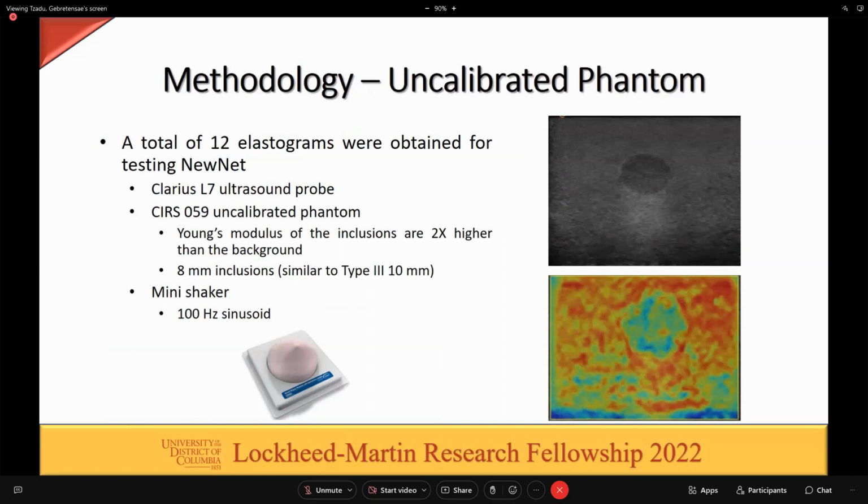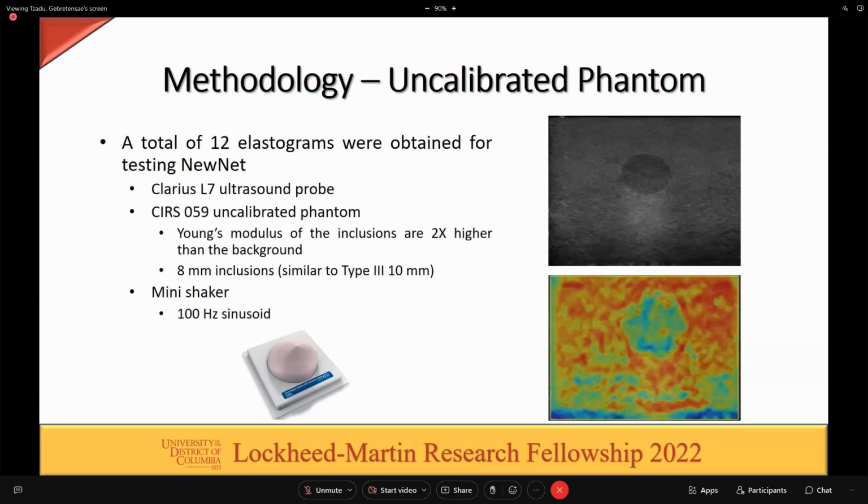For the methodology of the uncalibrated phantom, a total of 12 elastograms were obtained for testing the new net transfer linear model. The Clarius L7 ultrasound probe was used on the CIRS 059 uncalibrated phantom. The Young's modulus for the inclusions in the uncalibrated phantom is 2 times higher than that of the background. The diameter of the inclusions is 8 millimeters, which is similar to that of the type 3 10 millimeter inclusions of the calibrated phantom. The mini shaker was then used to generate tissue displacement again at 100 hertz sinusoid.